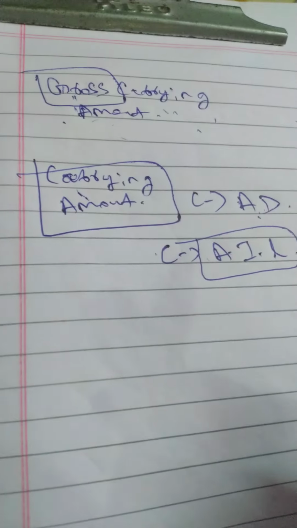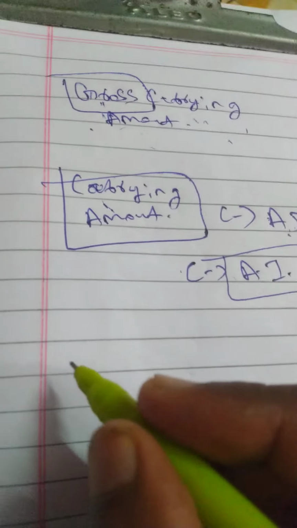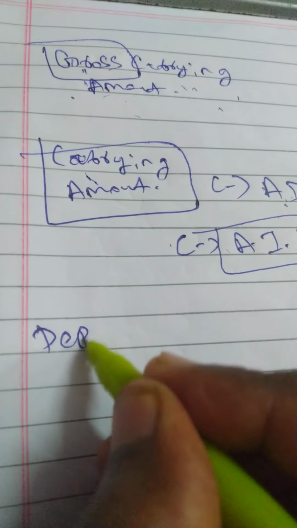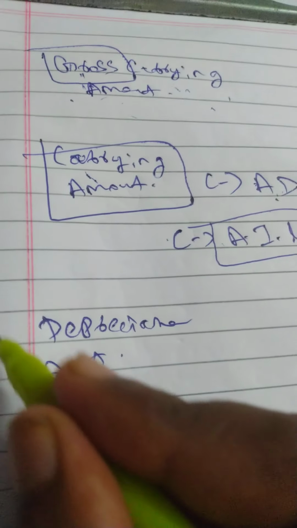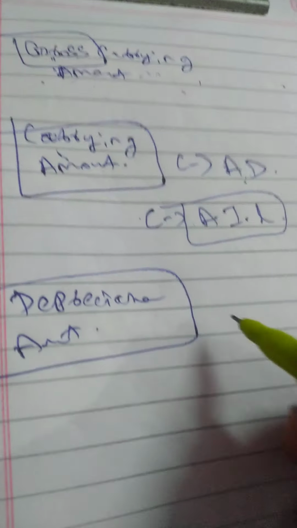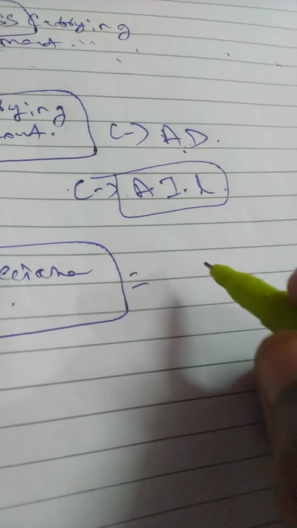Okay, so carrying amount. Then what is depreciable amount? Depreciable amount. Depreciable amount is nothing but the asset amount available for depreciation. Total asset amount available for depreciation.